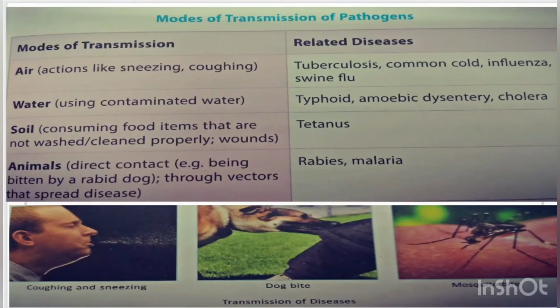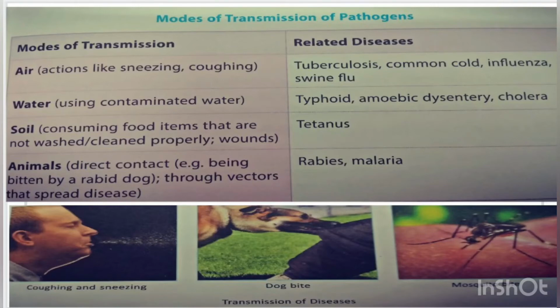That is why the doctors prescribe us to have the tetanus injection whenever we have any injury. Through animals also, diseases can be spread by direct contact, like if they bite us or lick us. So animals can be the vectors to spread diseases, like rabies, which is spread by a rabid dog which is already infected, and malaria, which is caused by the bite of the mosquito.